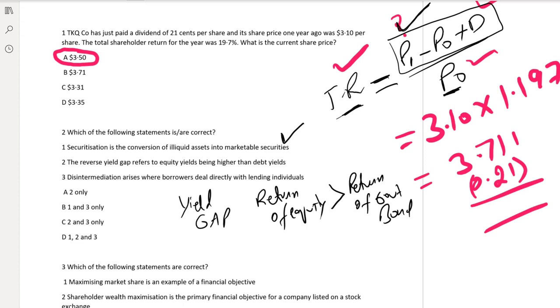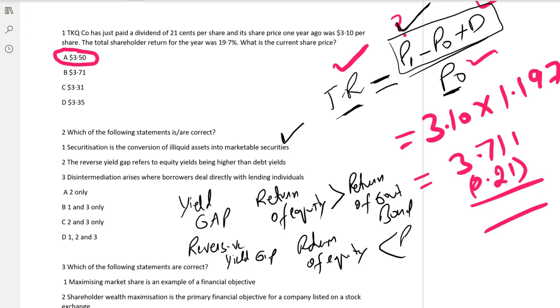But what is reverse yield gap? When return on equity is lower than the return of bond, that is called the reverse yield gap.